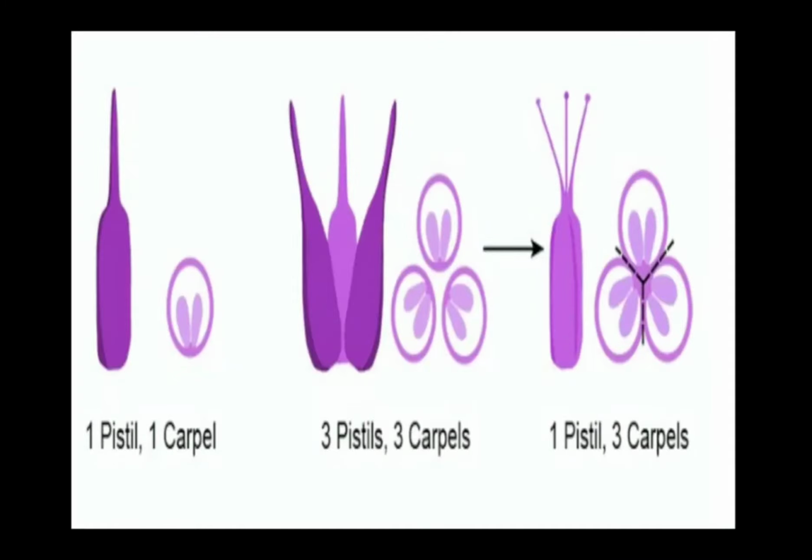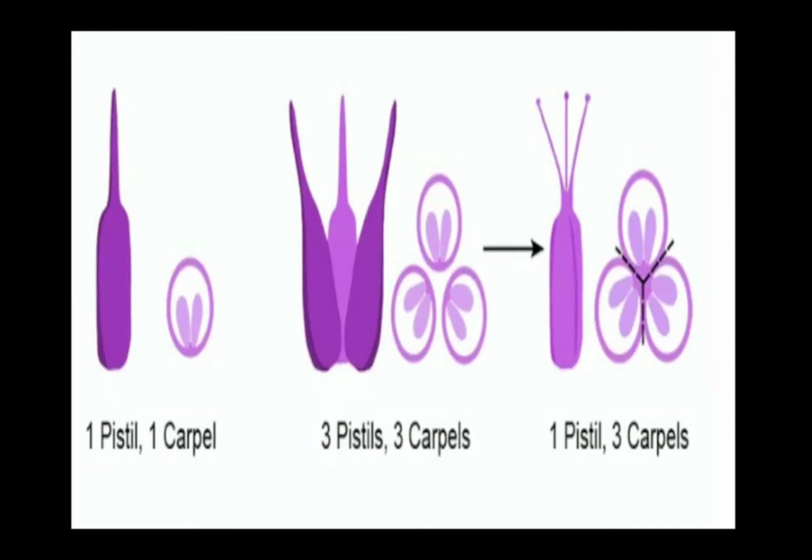As you know that calyx, the outermost whorl, comprises of sepals, so we can say sepal is a unit flower part in calyx. Similarly, petals together are called corolla. That means petal is a unit flower part in corolla. And stamens together are called androecium. Androecium is the male portion of a flower. So we can say the unit male flower part is stamen. And the stamens together, these male flower part units together, are called androecium.